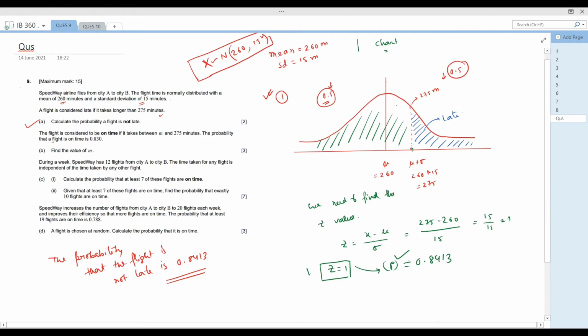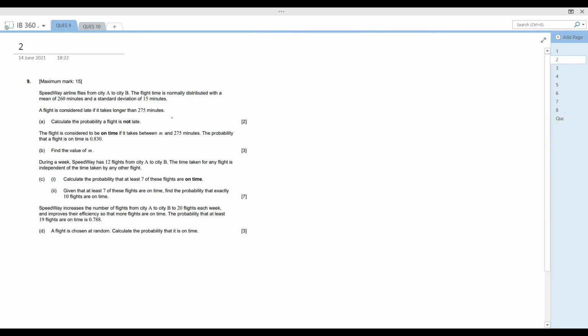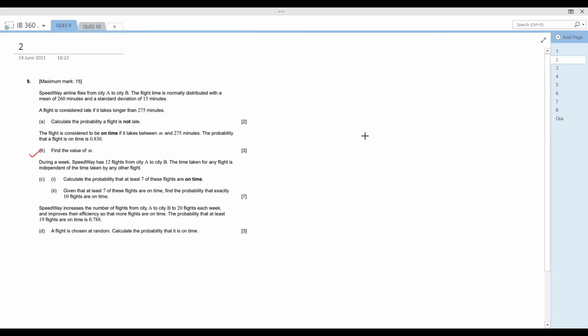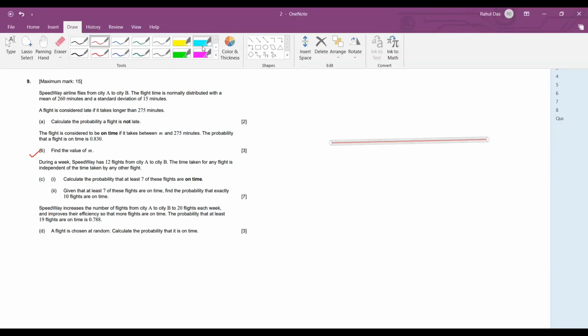Now let us come to the second problem. You just have to remember that the area to the left of this line is 0.8413. Now the second question, question B: the flight is considered to be on time if it takes between m and 275 minutes. The probability that a flight is on time is 0.830. Again we need to draw the probability distribution curve, and each and every problem will be done using this curve.